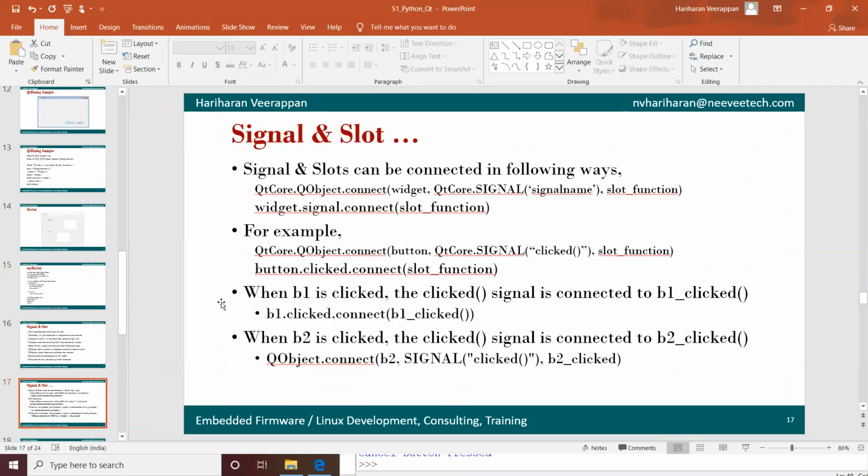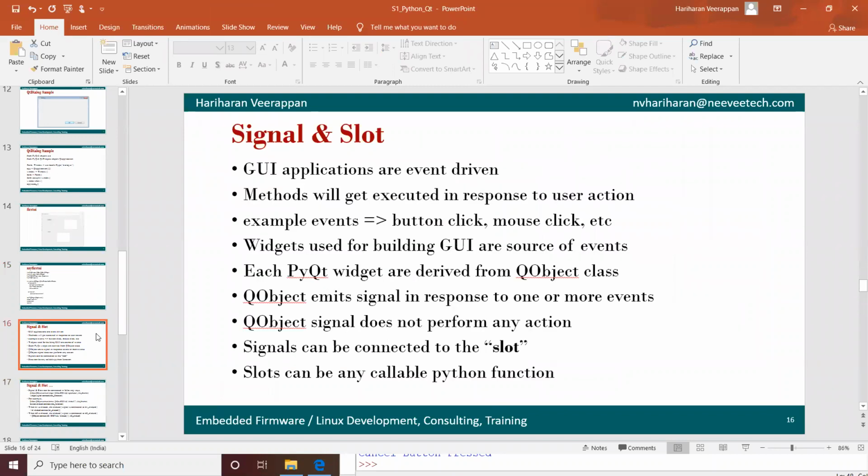Here we have the concept called signal and slot. A signal is what a graphical user interface application generates, such as a mouse button clicked event, checkbox clicked event, radio button clicked event, button click, or mouse click. Anything will be considered a signal, and the signals have to be handled by some function, which is called a slot.